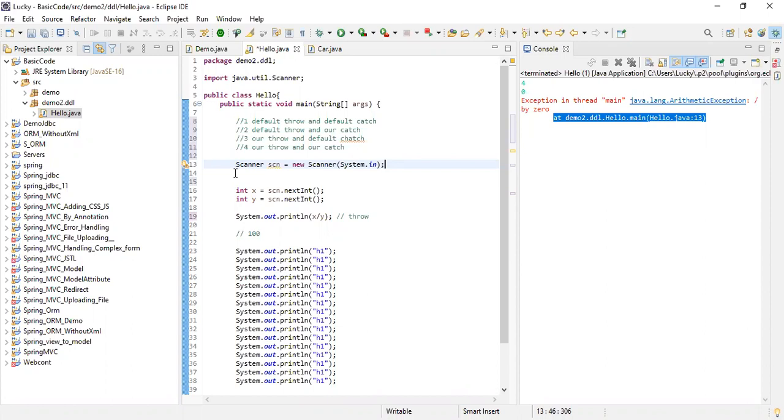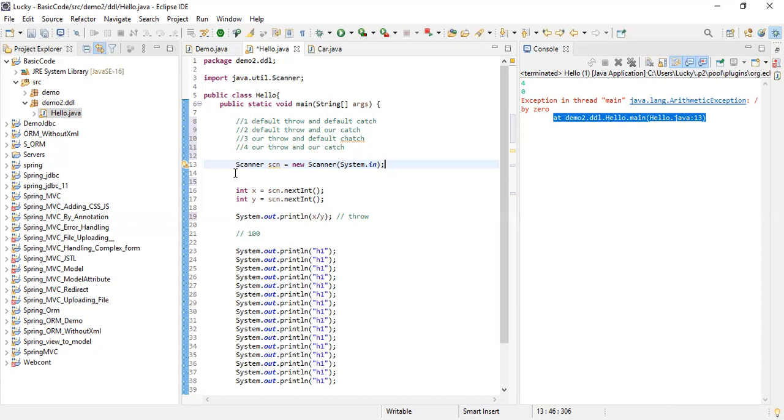So what you are doing, you are taking a Scanner class and taking input. Now the JVM runs the second line, which is x equals sc.nextInt.